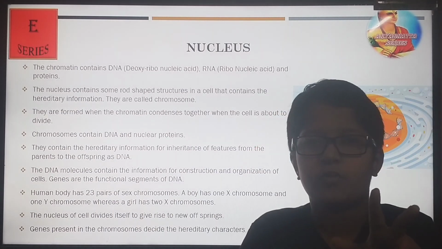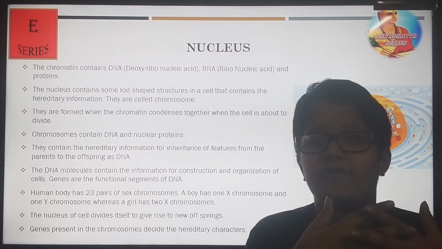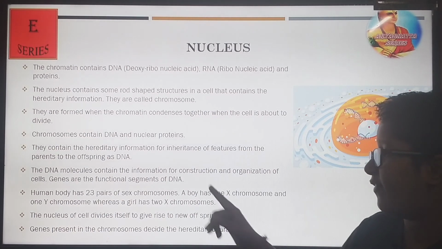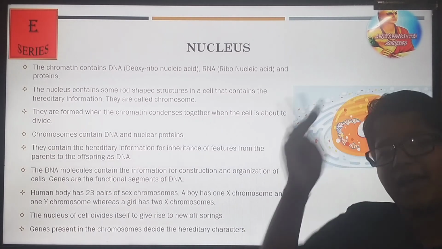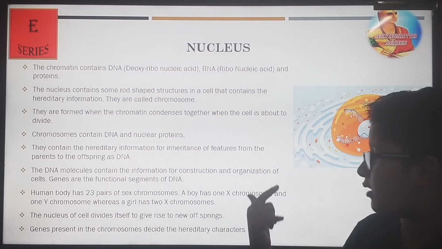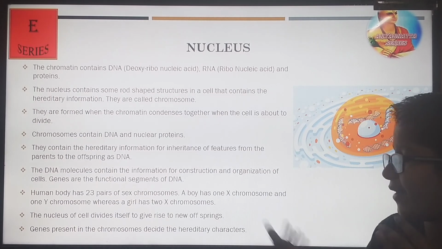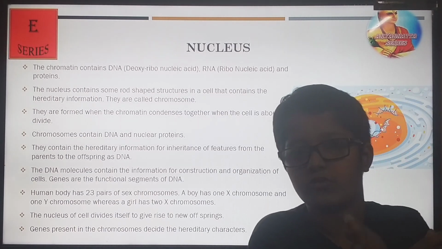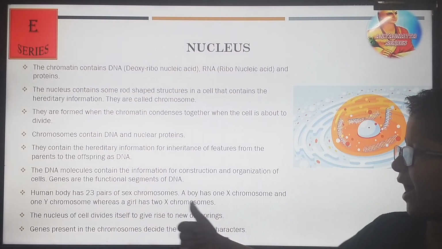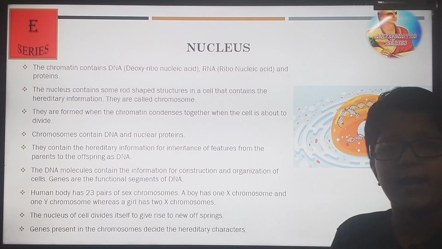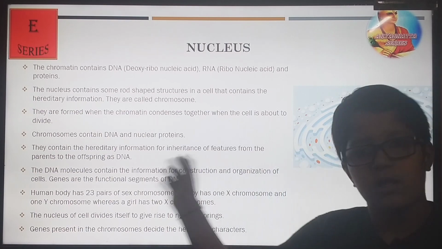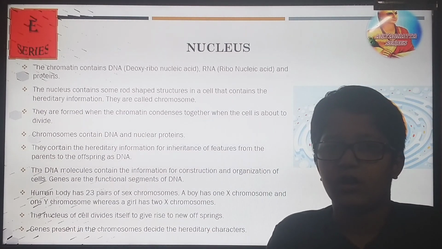The last pair of chromosomes has the genetic information. The X and Y chromosome: a boy has an X and Y, while a girl's pair is X and X. You will learn about X and Y in that video, but I will give you a recap that X and Y chromosomes are the chromosomes which determine gender. The nucleus of a cell divides itself to give rise to new offspring. All the parts of cell division we learn in the cell division chapter. Please watch that video, it's very visual.